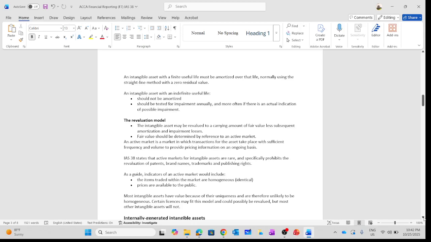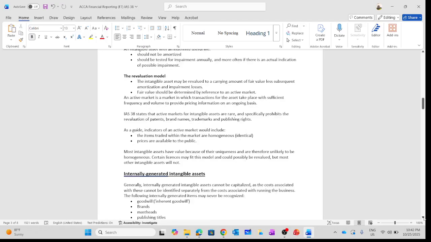Now we are going to look at the revaluation model. Intangible assets may be revalued to fair value less subsequent amortization or impairment loss. When we are talking about fair value, we are going to look at IFRS 13, Fair Value Measurement, in detail. For now, we just need to know that under the revaluation model, we are going to use the fair value concept as per IFRS 13.